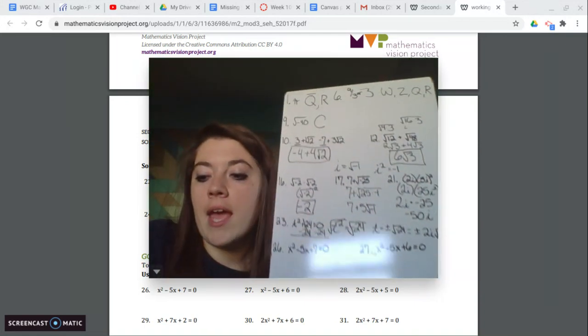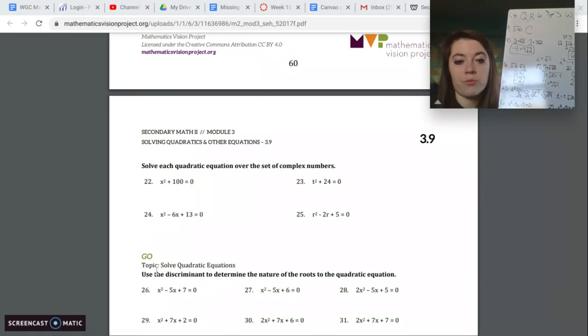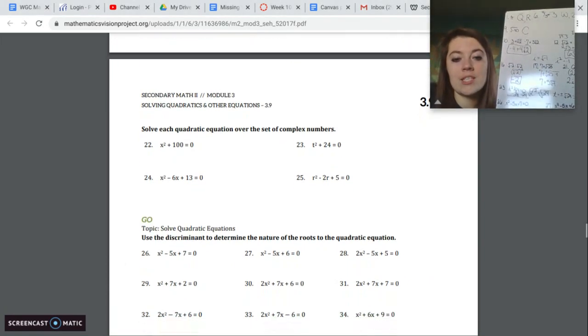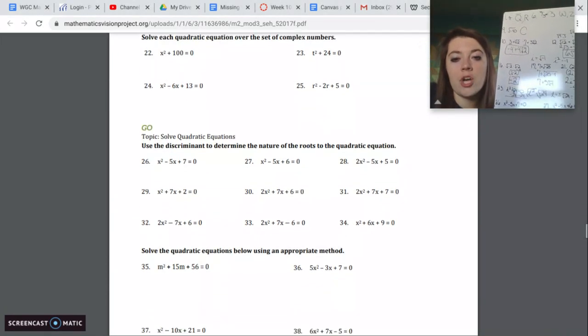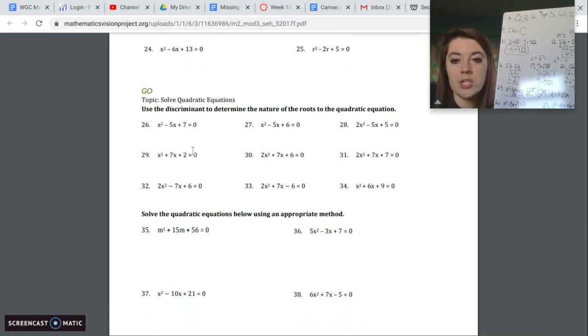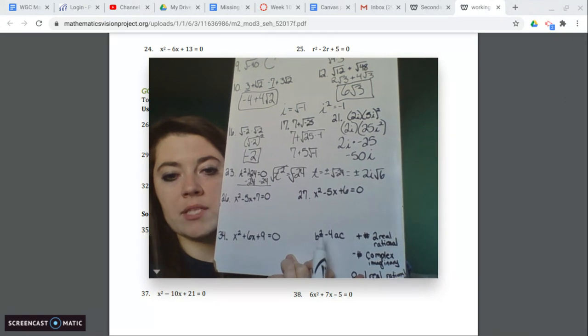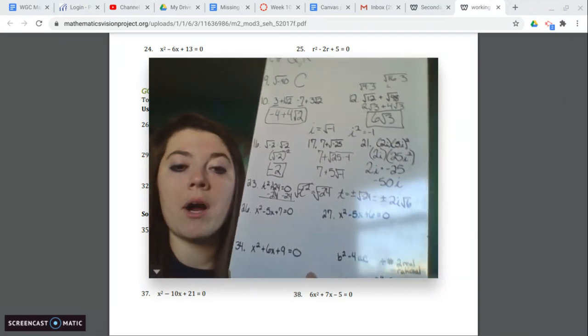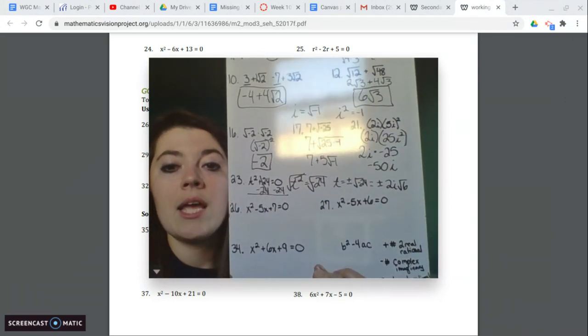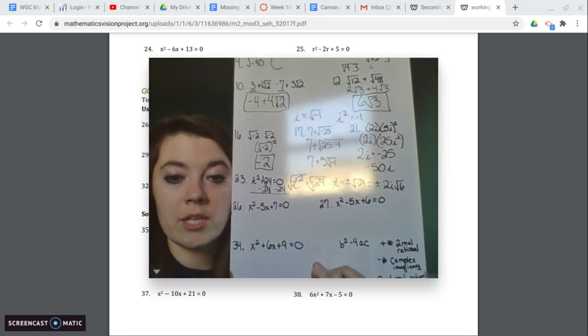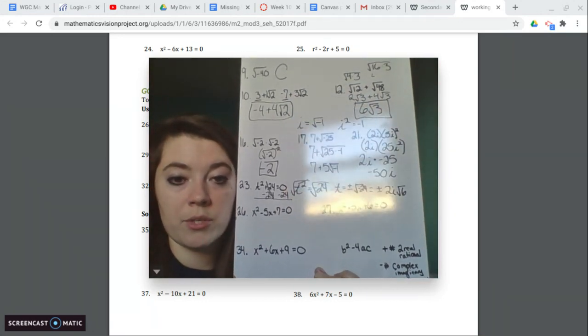All right. The next section is solving quadratics. Use the discriminant to determine the nature of the roots to the quadratic equation. Now, the discriminant is b squared minus 4ac. So it's the part underneath the square root in our quadratic equation. So it's only the part underneath the square root.